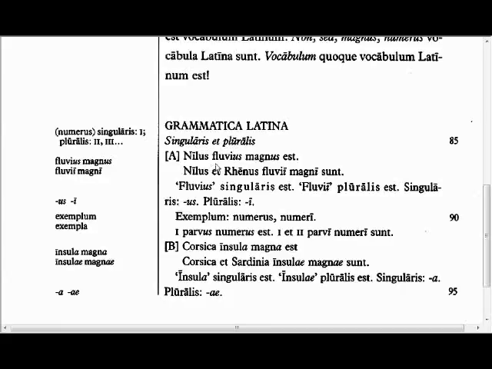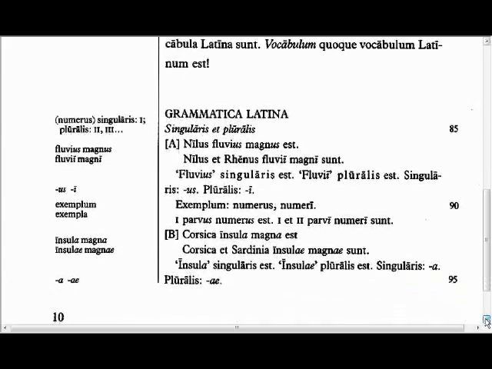So Nilus fluvius magnus est, the Nile is a large river. Fluvius magnus in Latin, Nilus et Rhenus fluvii magni sunt. When you have two things, the Nile and the Rhine River are large rivers, the ending changes from us to i. Fluvii magni, from fluvius magnus. And it tells you here, fluvius is the singular, fluvii is the plural. Singular us, plural i. Example, numerus, numeri, number, numbers. And then unus parvus numerus est, one is a small number. One and two are small numbers.